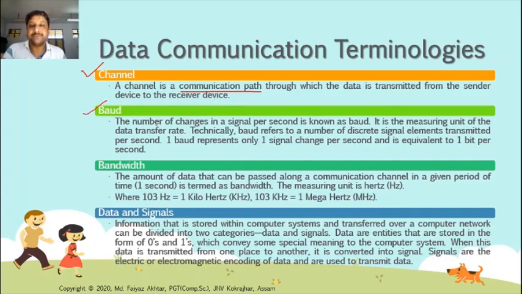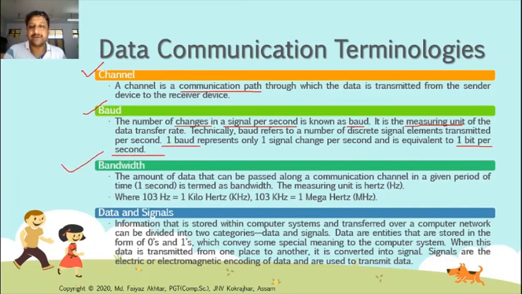Next is baud. The number of changes in a single signal per second is known as baud. Okay, the number of changes in a signal per second is known as baud. It is just a measuring unit of the data transfer rate. Technically, baud refers to the number of discrete signal elements transmitted per second. One baud represents only one signal change per second and is equivalent to 1 bit per second.